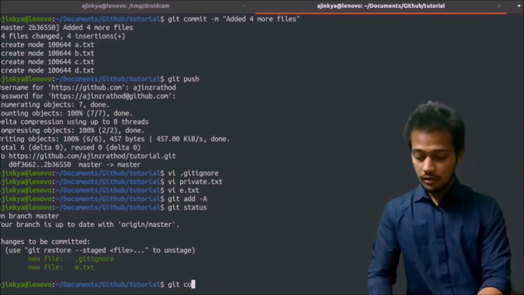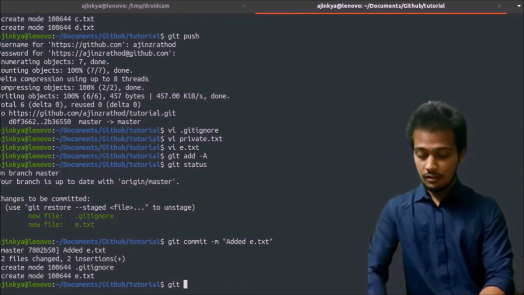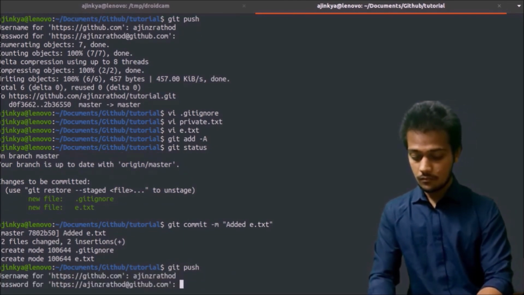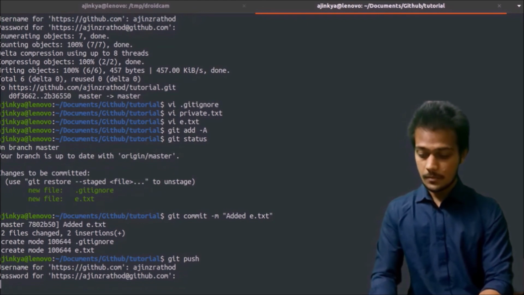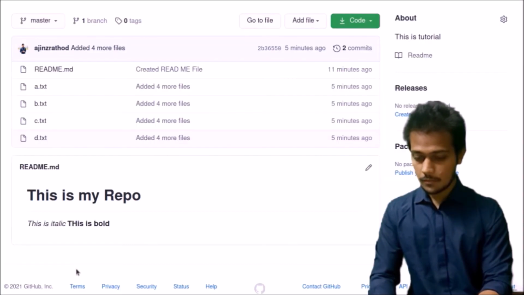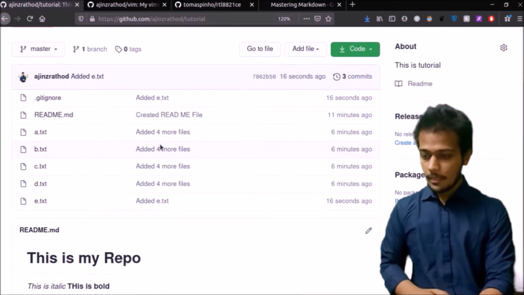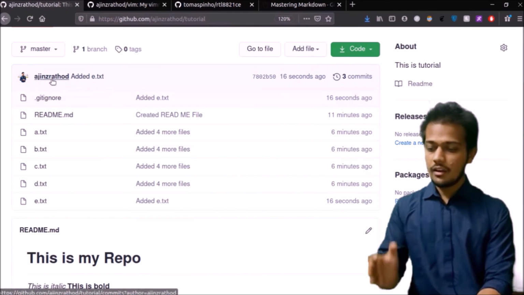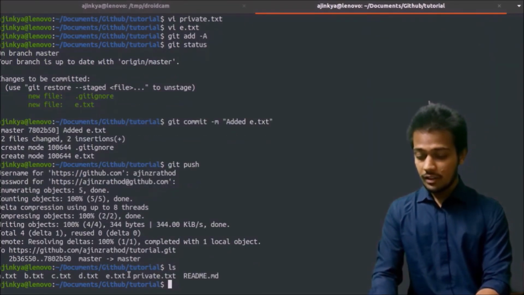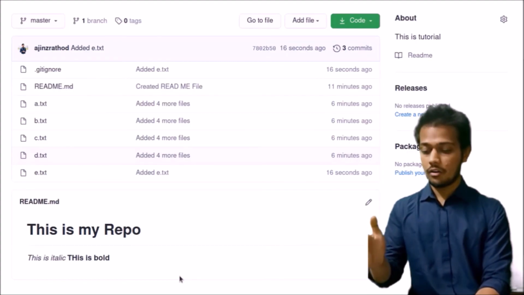So git commit -m, and then git push. You can see that the private.txt file is not pushed over here. The private.txt does exist in our local system but not on the server.